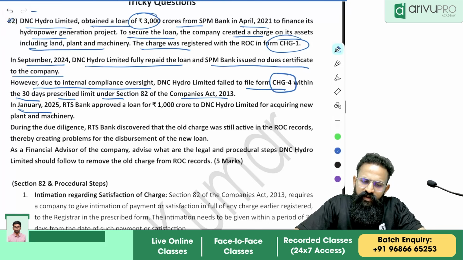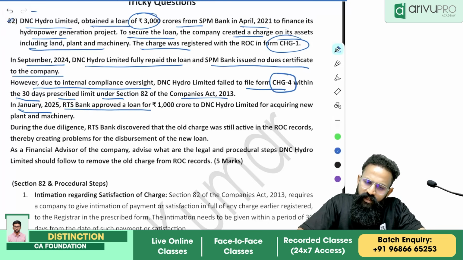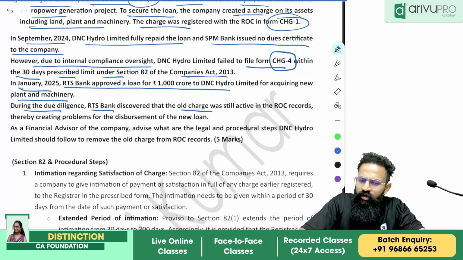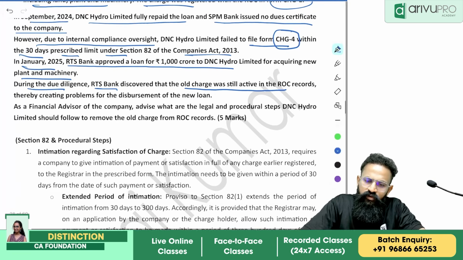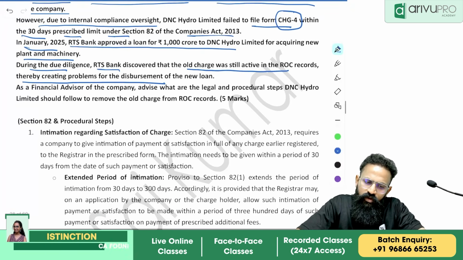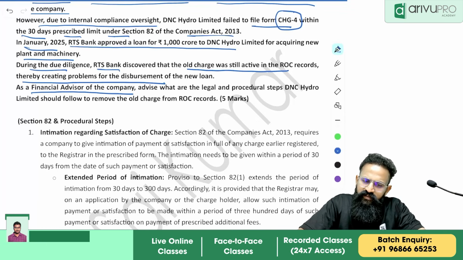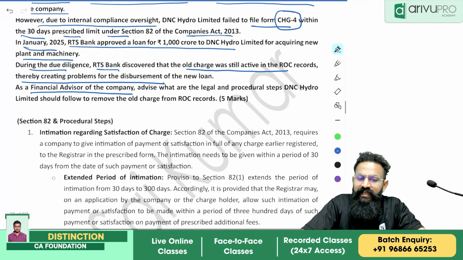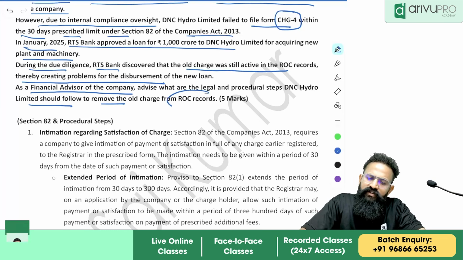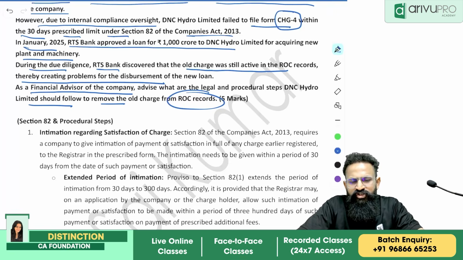In January 2025, RTS Bank approved a loan of 1000 crore to this company for acquiring new plant and machinery. During due diligence, the bank discovered that the old charge was still active in the ROC records, thereby creating a problem for disbursement of the new loan. As a financial advisor of the company, advise what legal and procedural steps DNC Hydro Limited should follow to remove the old charge from ROC records. What should they do?